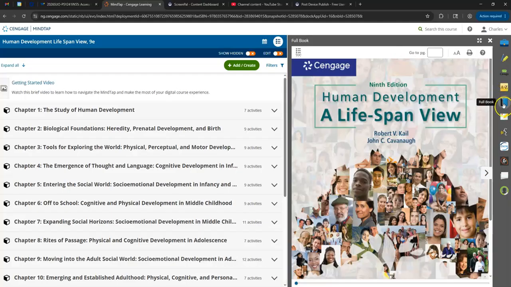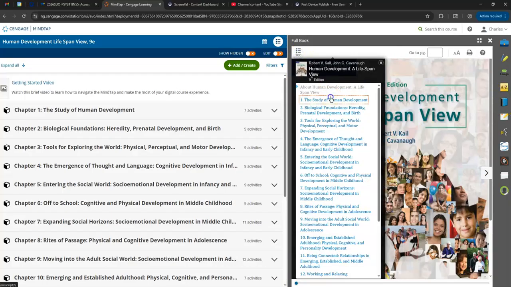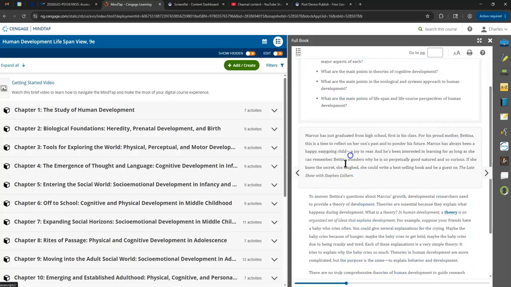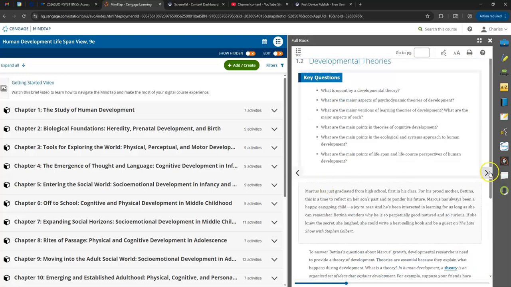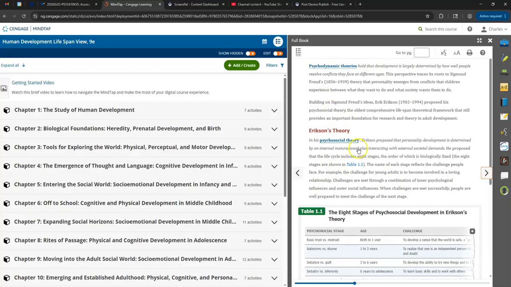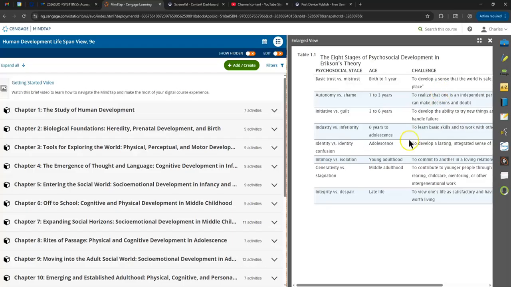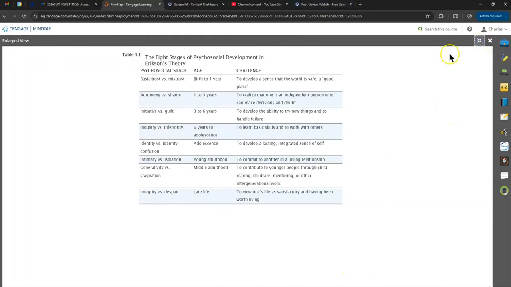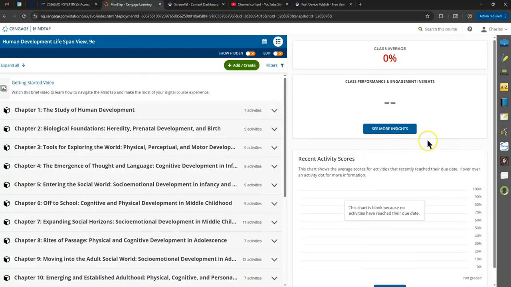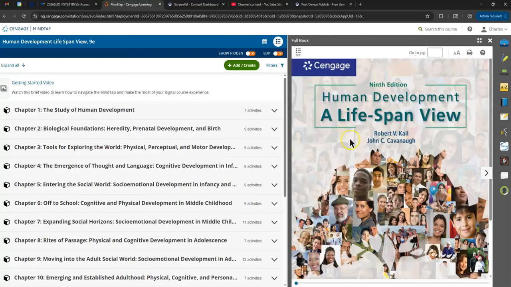There's an icon that looks like a book. That's the cover. We can go to Chapter 1, Developmental Theories, click through, Psychodynamic Theory, and it goes on and on. So that's how you access your book.